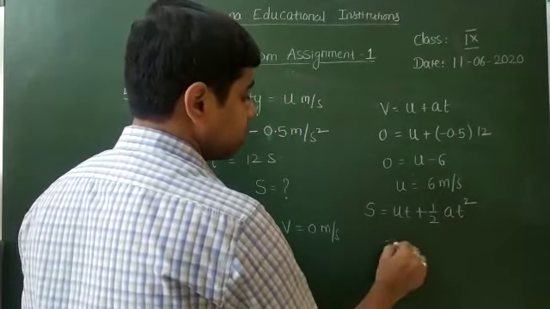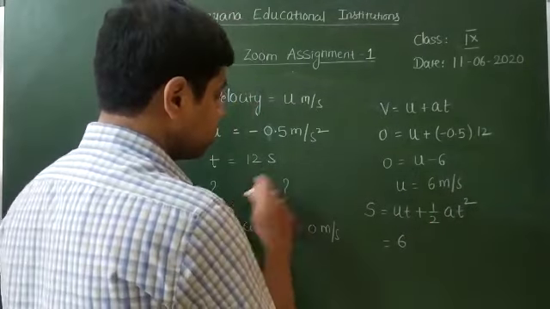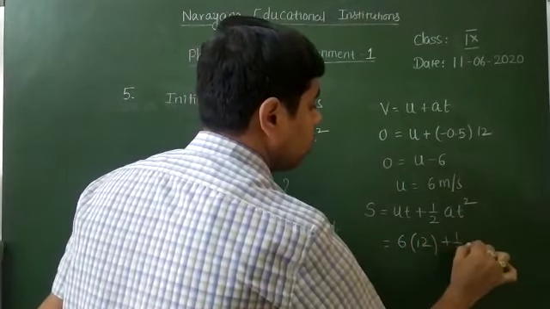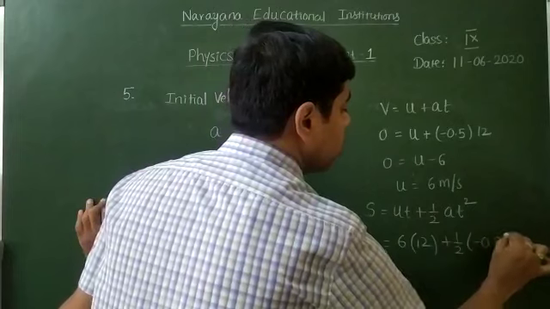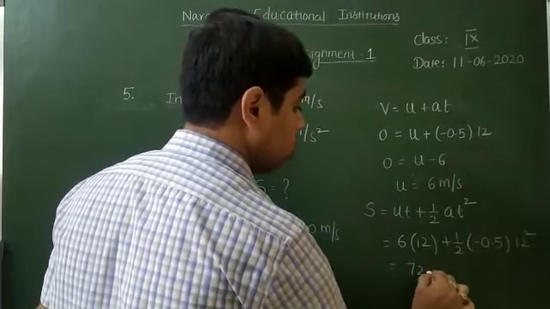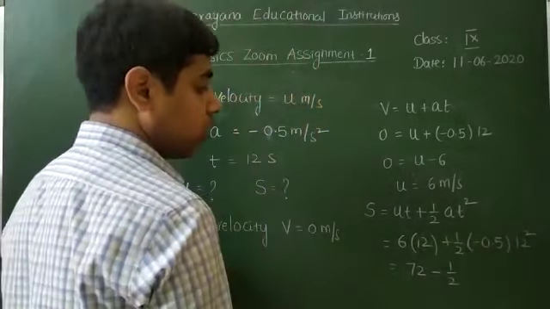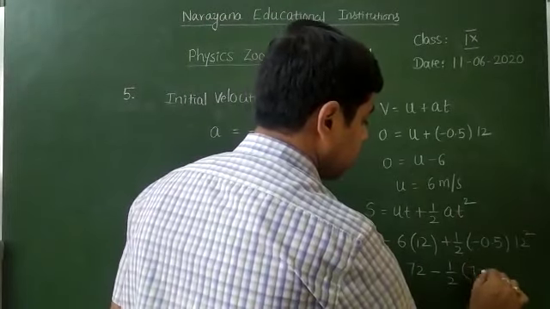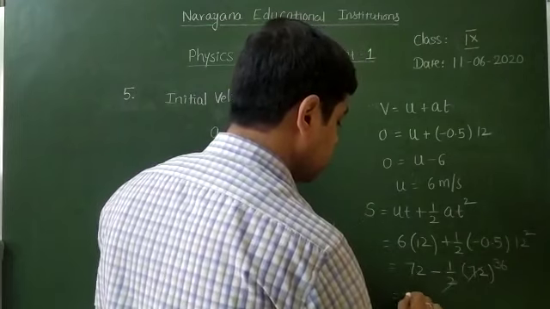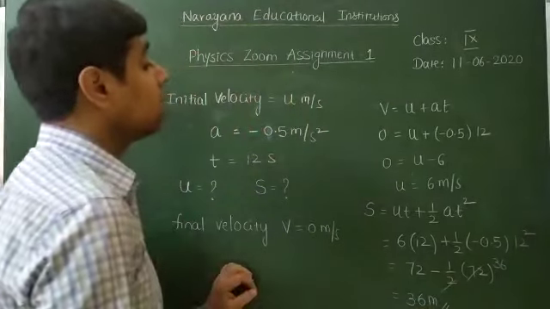Already we know that the u value is 6. 6 into, what is the time taken to stop the bus? 12 seconds. 6 into 12 plus half into minus 0.5 into 12 square. 6 12s are 72, minus half into 144 into 0.5, which is nothing but again 72, 2 ones are 36. So 72 minus 36, which is equal to 36 meters. This is the answer for this question.